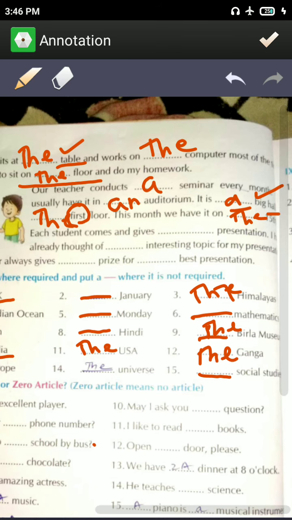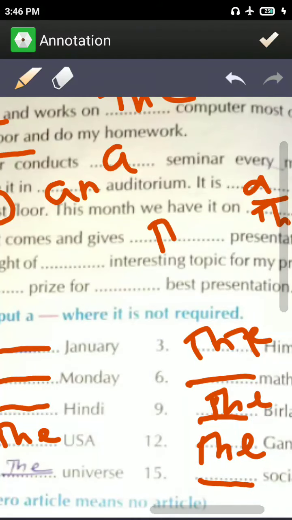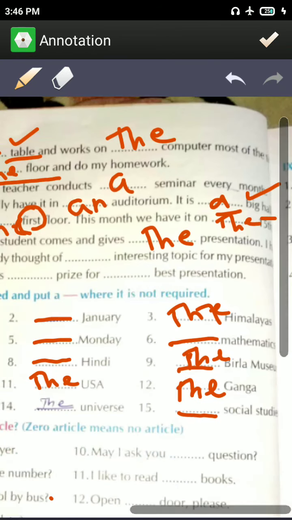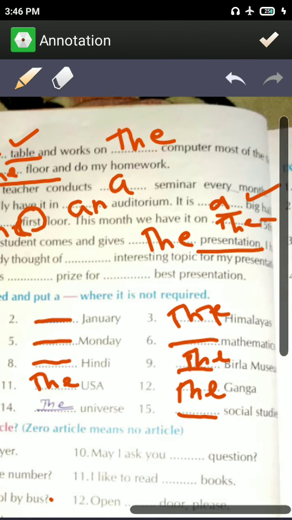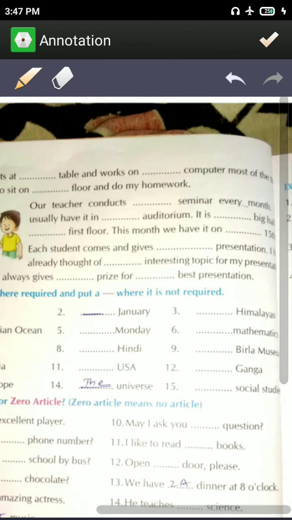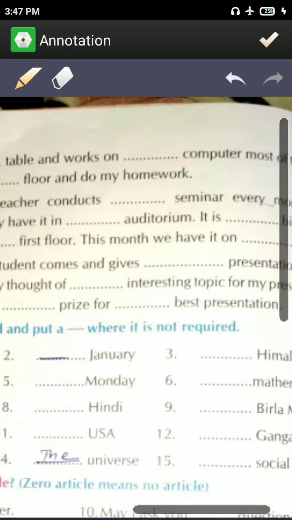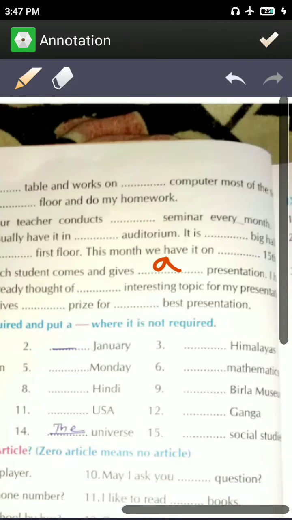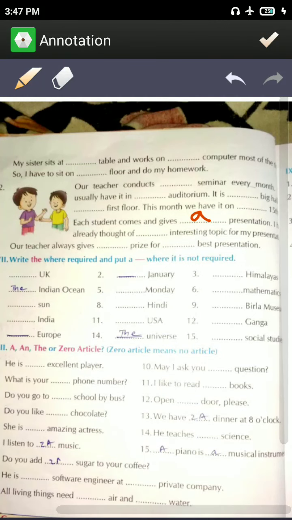Each student comes and gives the presentation. Now see, it is talking about presentation second time, because he has already talked about presentation here somewhere. No, here it is talking about presentation first time, so answer will be a presentation.